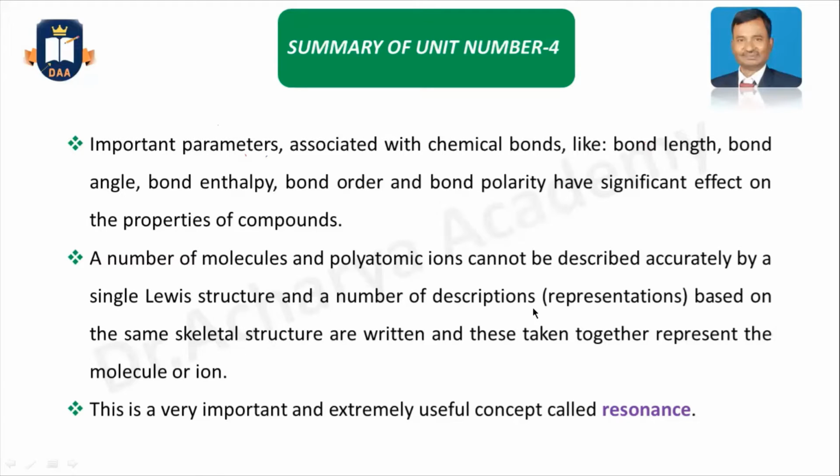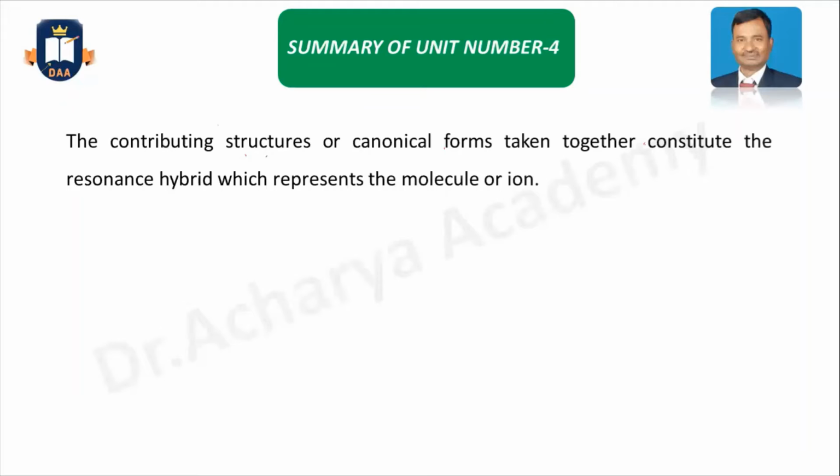That means the number of descriptions is called resonance. So now the concept has come, the resonance, which you can find in the previous class in detail. Please go through that class. These structures, the number of descriptions I mentioned, are called the canonical forms, and they all constitute a resonance hybrid, which represents a molecule or ion, what I already described.